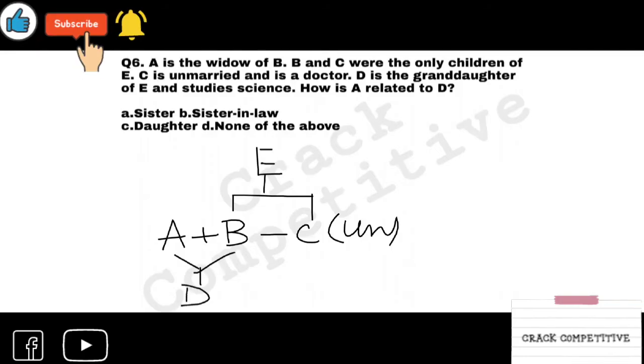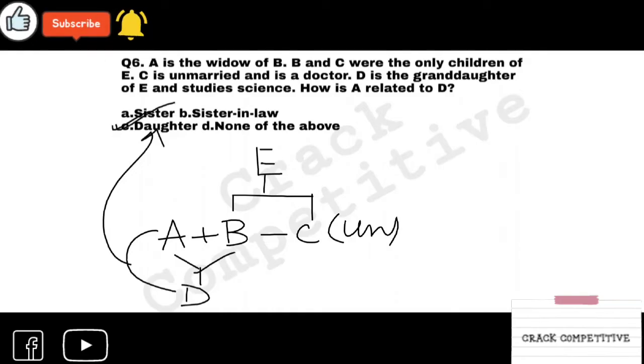D will be here, right? Studies science, that is also of no use. How is A related to D? So what is the relation between A and D? It's simple. It's daughter. Is there any confusion? I think you don't have to be confused.